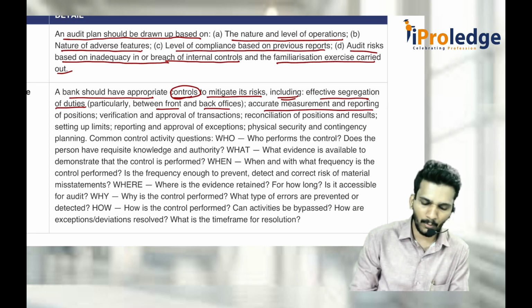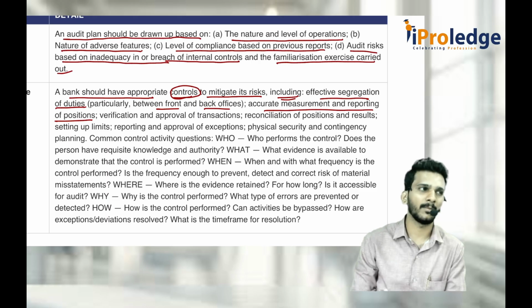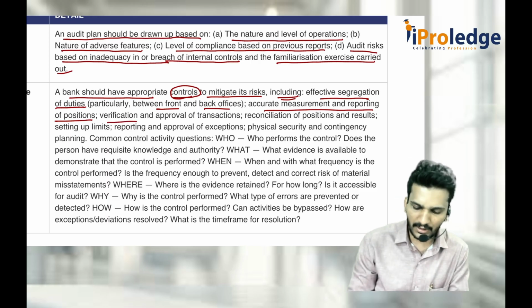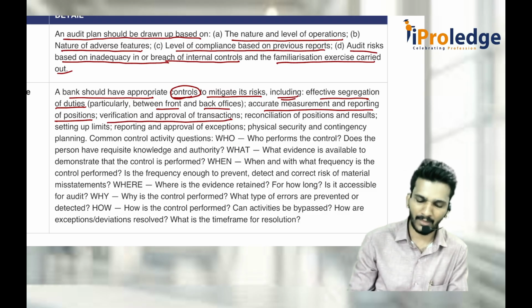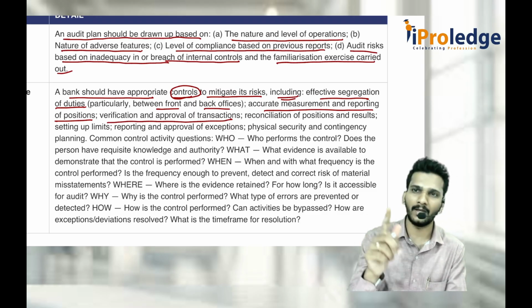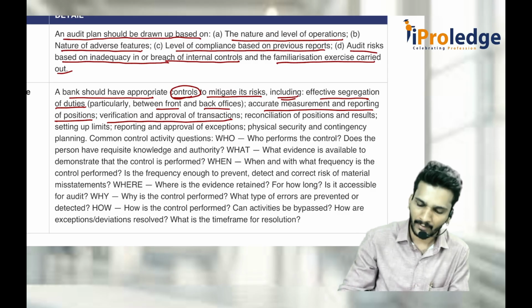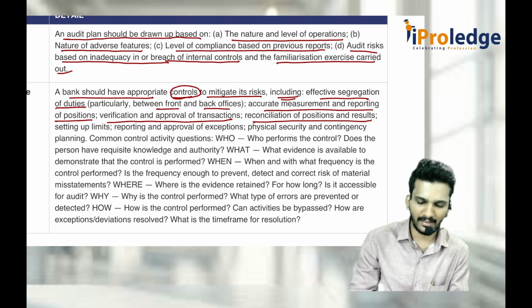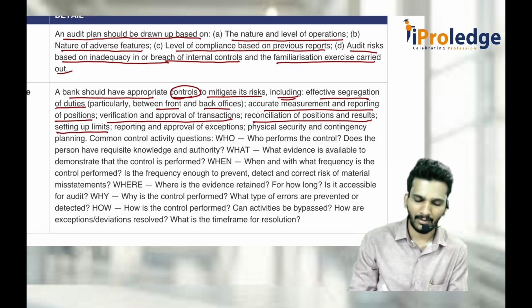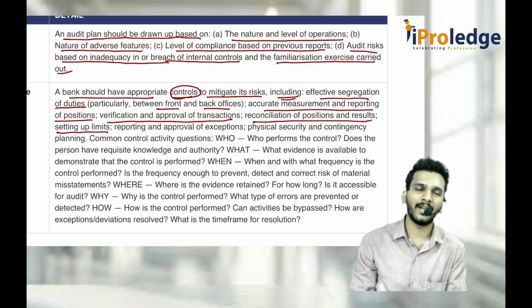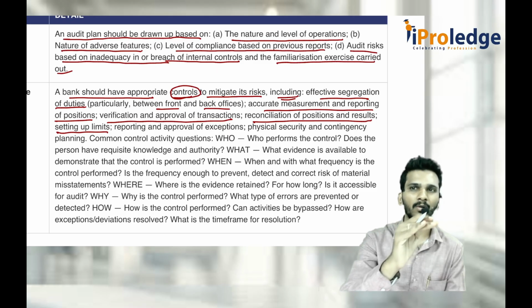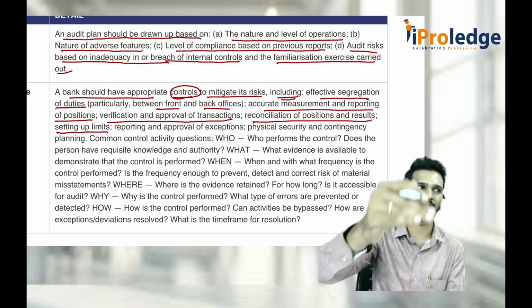Accurate measurement and reporting of position should also be there. Manager should do the manager's work, officer should do the officer's work. Verification and approval of transactions: somebody will verify, somebody will approve it. So both parties will be different, not a single party. Reconciliation of positions and results, setting up the limits. What do you mean by setting up the limits? Depending on your position, we will give the limit. You can approve only transactions up to this amount. More than that, you go to the next officer, next officer, next officer.